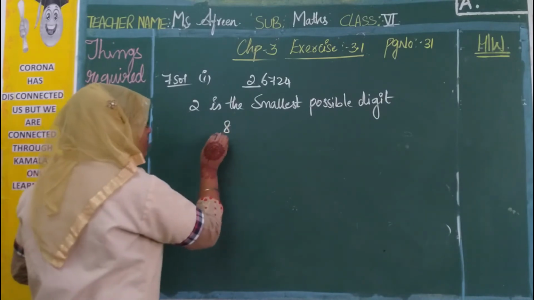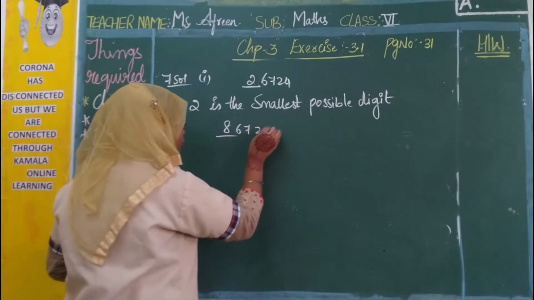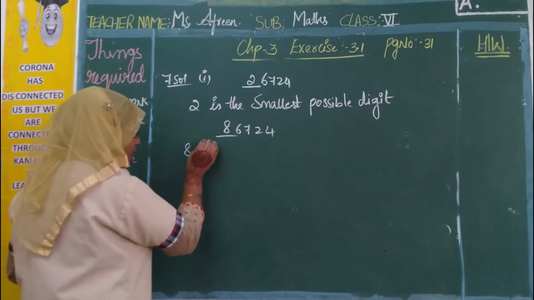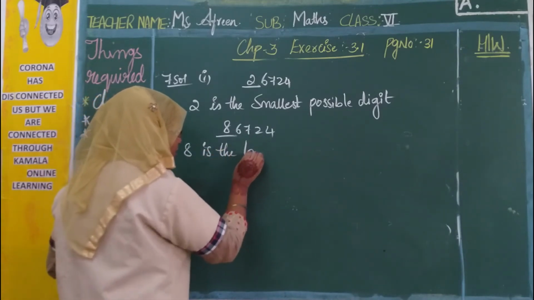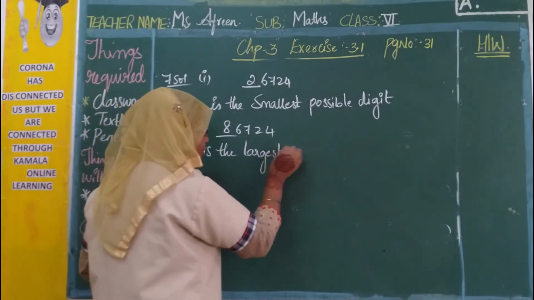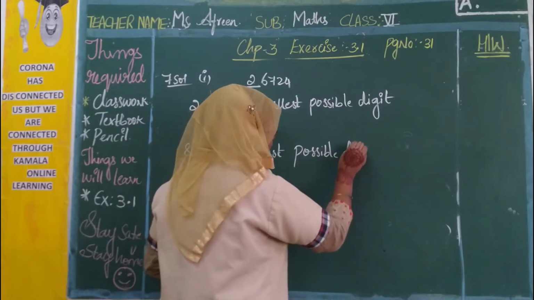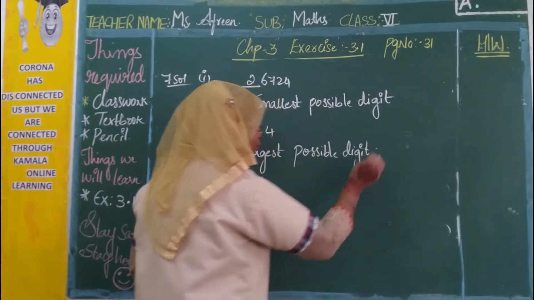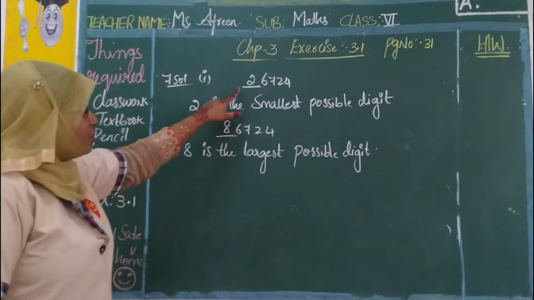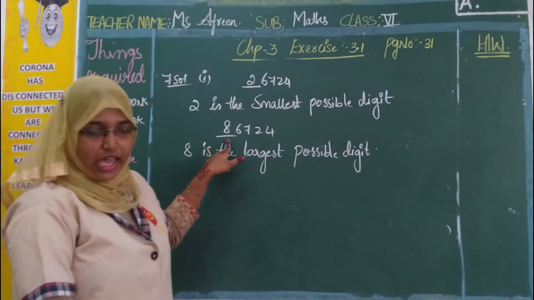Next you write 8, 8, 6, 7, 2, 4. Now 8 is the largest or the greatest possible digit here. We need to write the smallest and the largest. So the smallest is 2 and the greatest is 8.